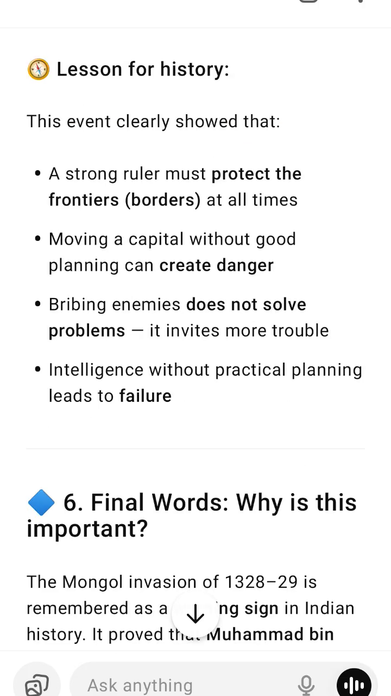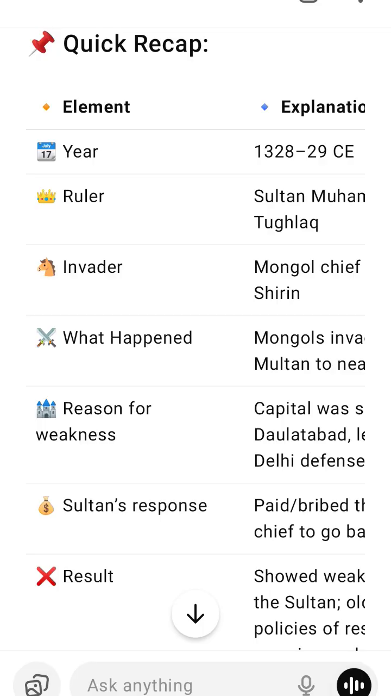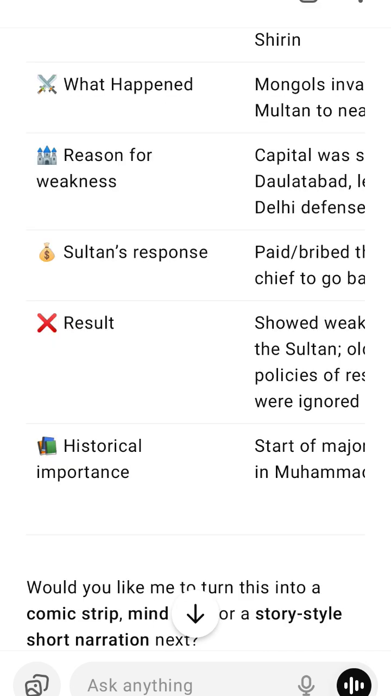Quick recap. Element, explanation. Year: 1328 to 29 CE. Ruler: Sultan Mohammad bin Tughlaq. Invader: Mongol chief Tarmashirin. What happened? Mongols invaded from Multan to near Delhi. Reason for weakness: capital was shifted to Dawlatabad, leaving Delhi defenseless.